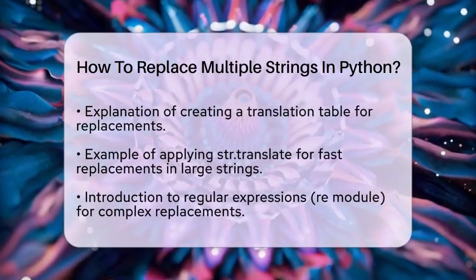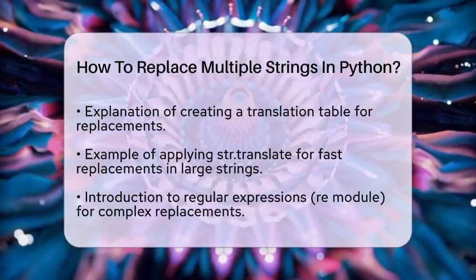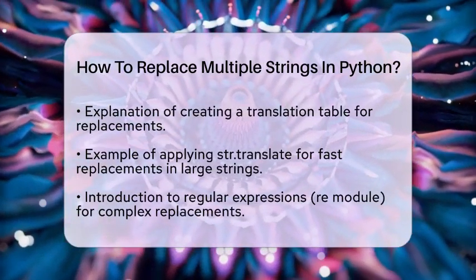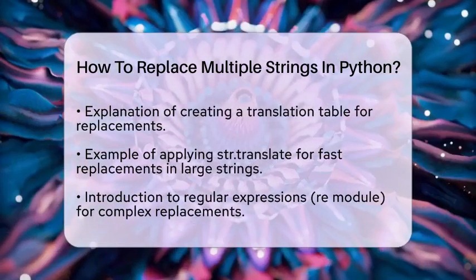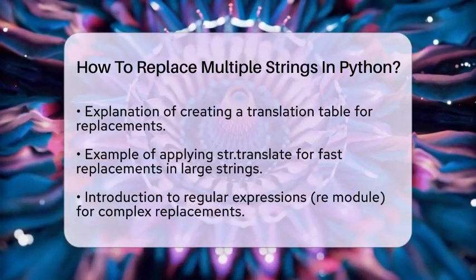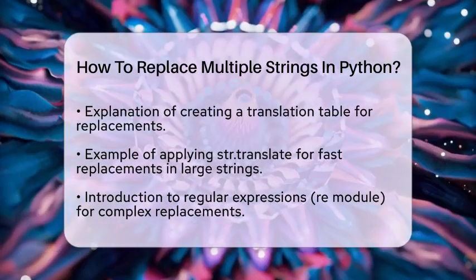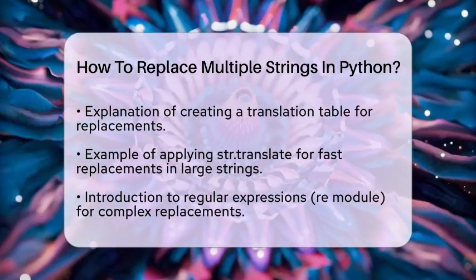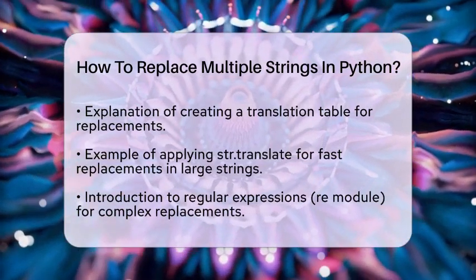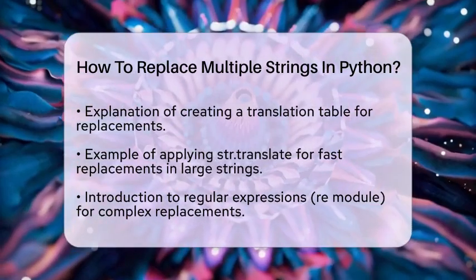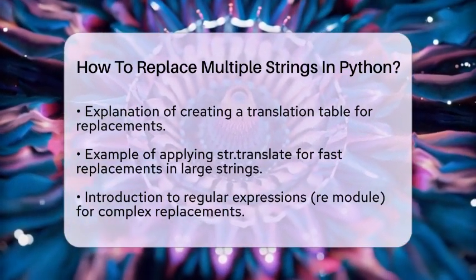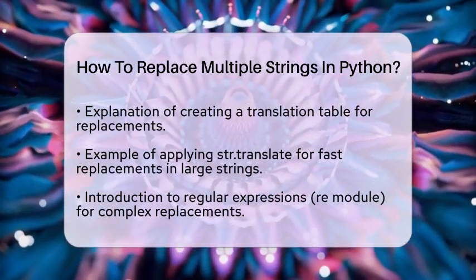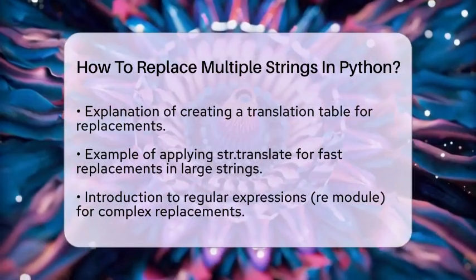Now, if you need to replace substrings or patterns that are more complex, the regular expressions module, known as re, provides a powerful tool. With the re.sub function, you can match patterns and replace them with a string or a function. For example, if you want to replace apples with oranges and bananas with grapes in the text, "I like apples and bananas," you can compile a regular expression pattern that matches any of the target substrings and use a function to look up the replacements. This method is flexible and can handle more complex scenarios.